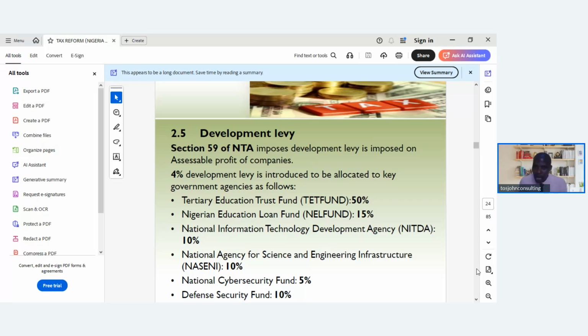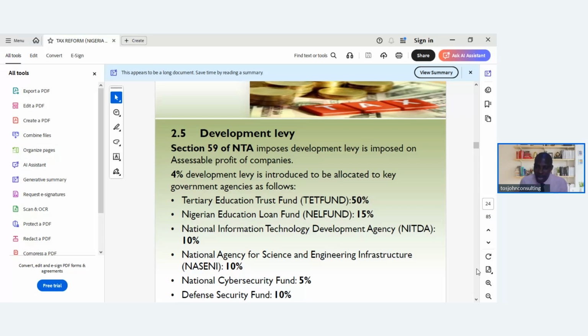Then the NELFUND, we know of NELFUND that gives students loans to finance their education, instead of many people not having money to enter school and their dreams of becoming what they want to become being shattered. So the federal government has introduced the NELFUND. So 15% will go into NELFUND. Then National Information Technology Development Agency, that's NITDA, we have 10%.